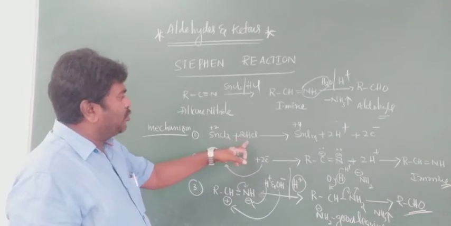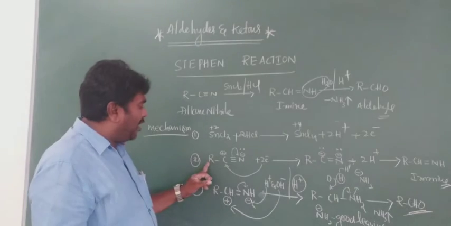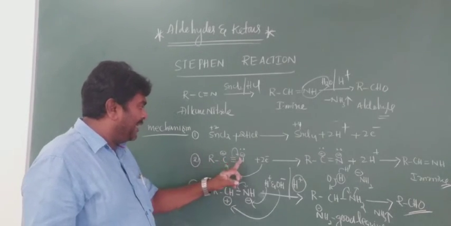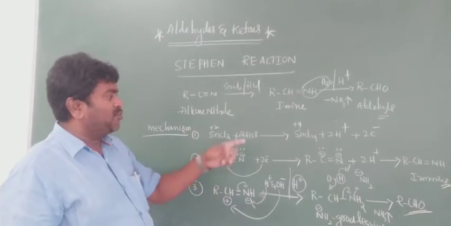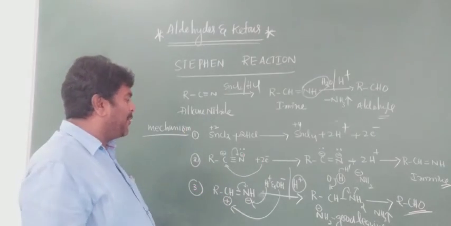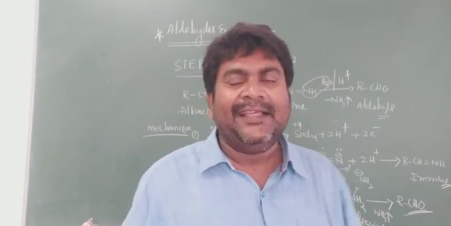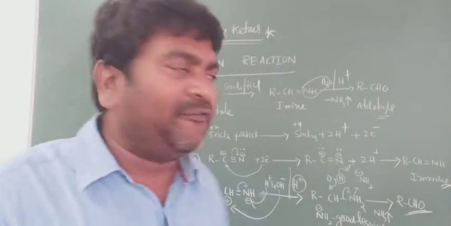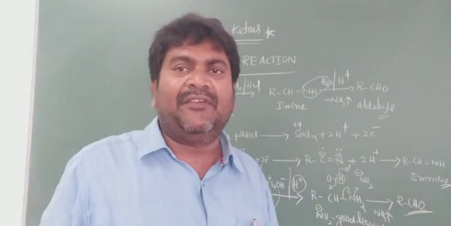It undergoes oxidation and loses two electrons. Here, R triple bond N gains two electrons. Next, the imine is formed, and then the imine undergoes hydrolysis to form the aldehyde. This is the mechanism of the Stephen reaction. It is very, very important.